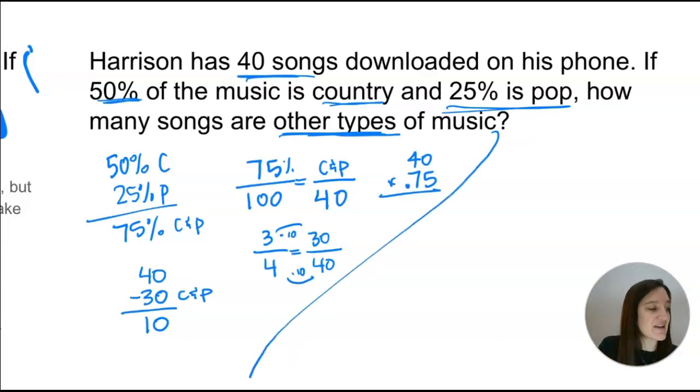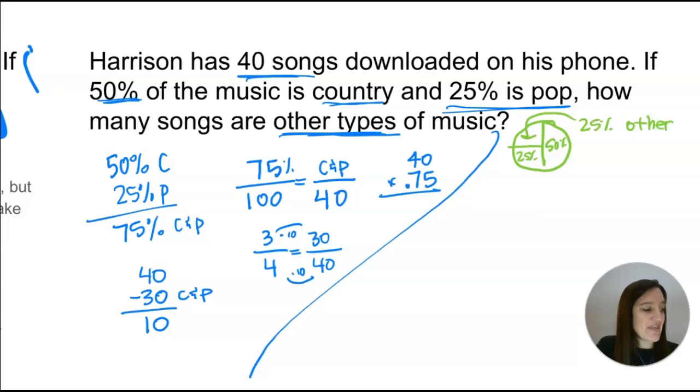Another way you could solve it is you could be like, well, if 50% is country, 25% is pop, that leaves me with the 25% that's the other music. And then from there, you could set up your ratio with that 25%, which you know is the other percent.